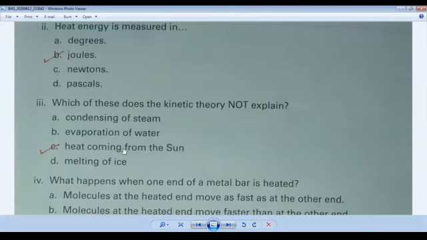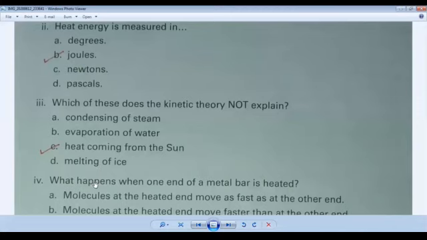How is kinetic theory started? We have discussed in the chapter. Kinetic means motion, to move something. So what is the correct answer? Heat coming from the sun. When heat comes from the sun and falls on the particles, then further stages are produced. Okay, and option D, melting of ice, this is also a wrong answer.